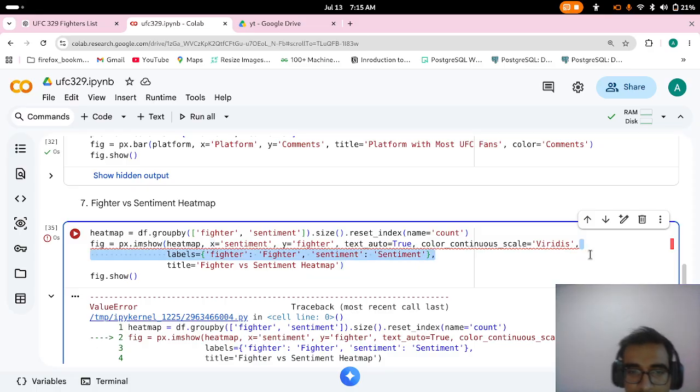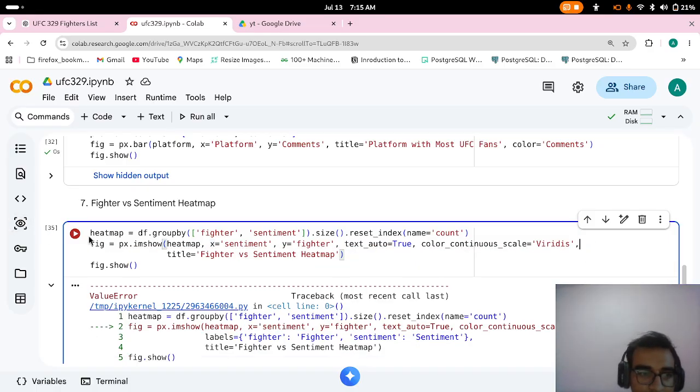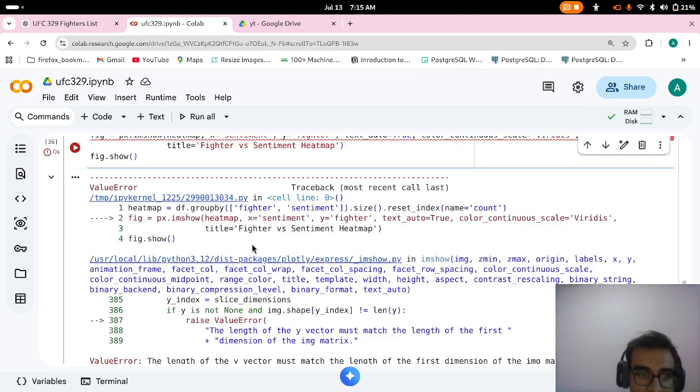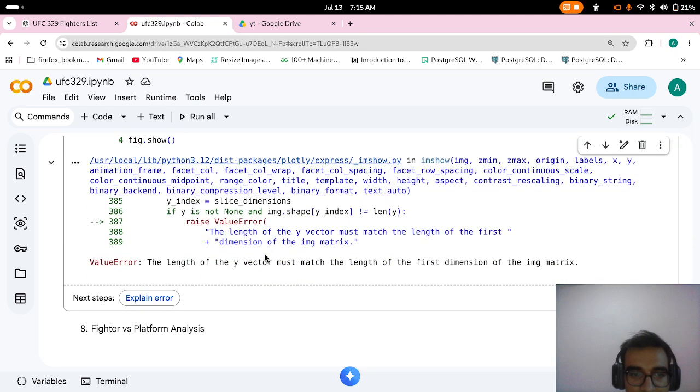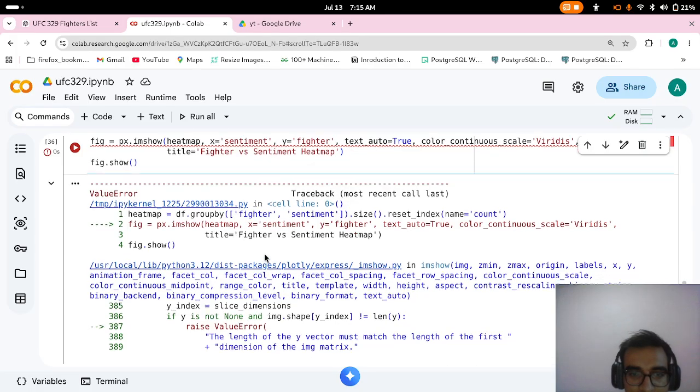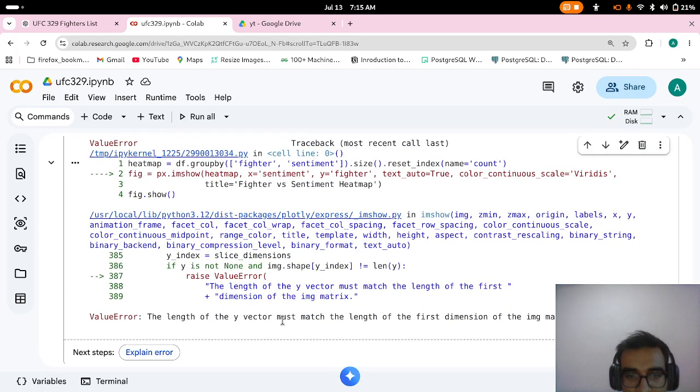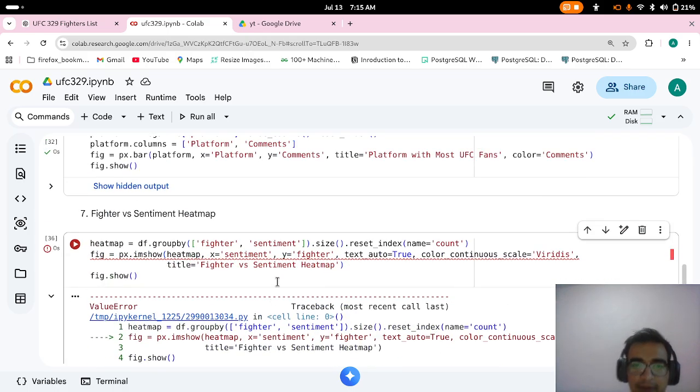Some issue happened. Let's run it again. What is the issue? The length of y must match the length of first dimension. We do x heat map.